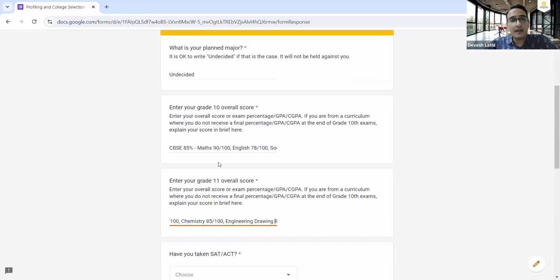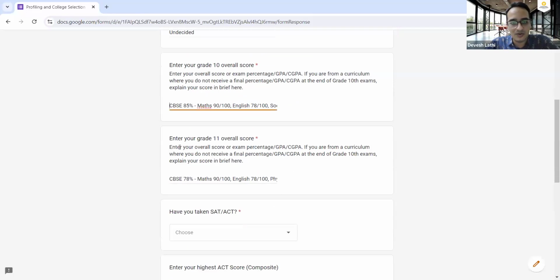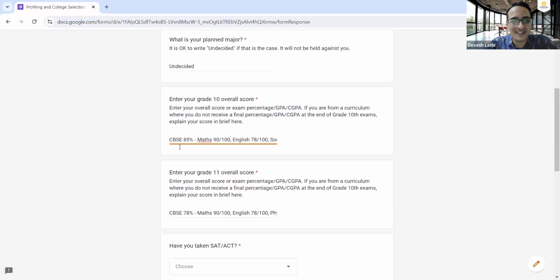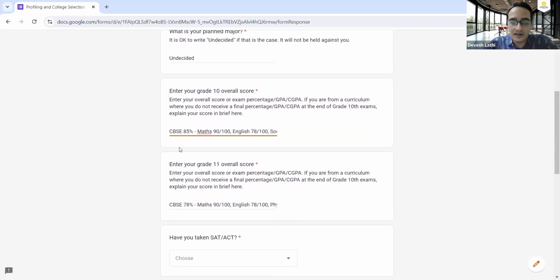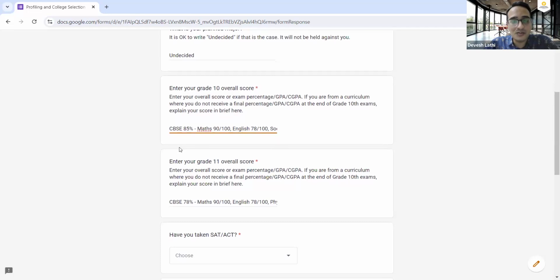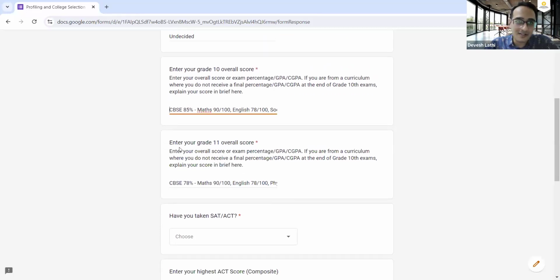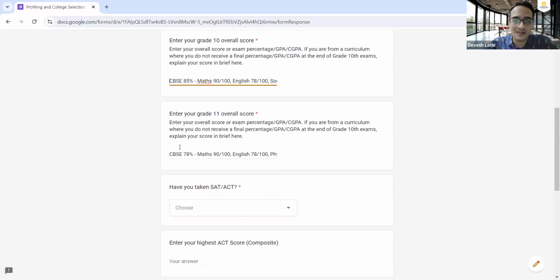Now, if you are an IB student or a Cambridge student, mention that over here so that it's easy for us to understand your scores. And add the final scores of all the subjects. And if you received A's and A stars, mention that, I got 3 A's or 5 A's and A stars and all of that. Help us understand your scores well. This is very, very important.